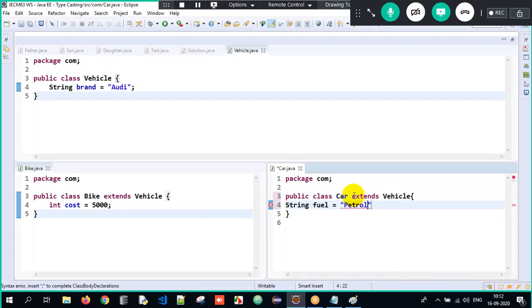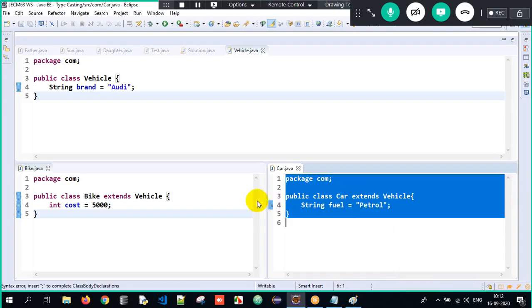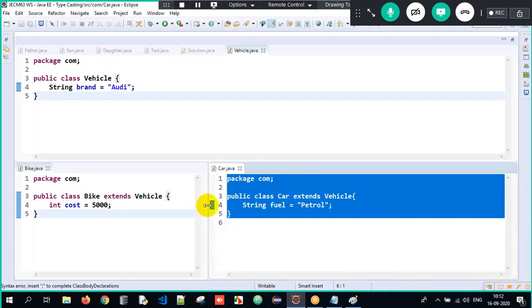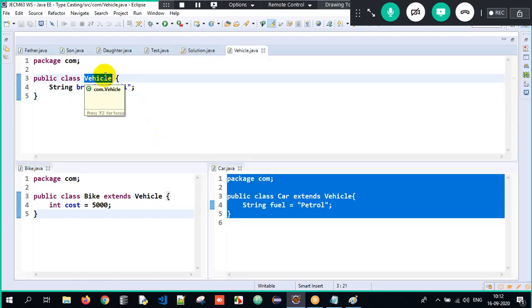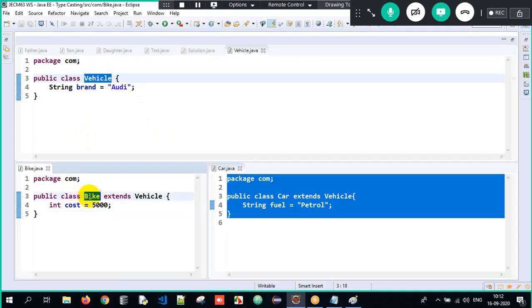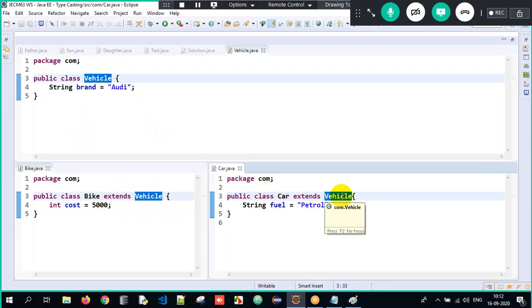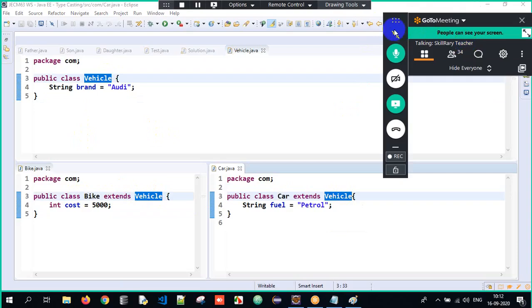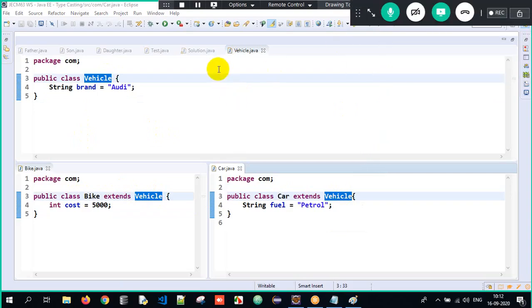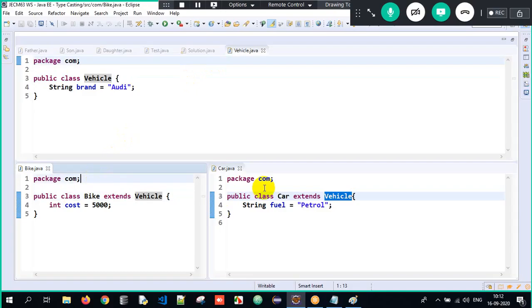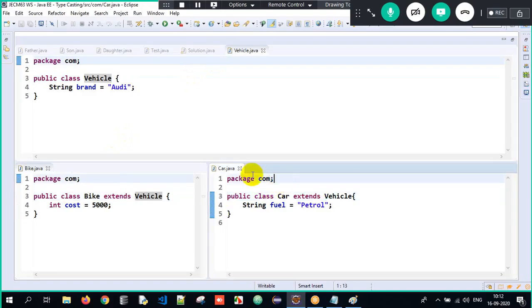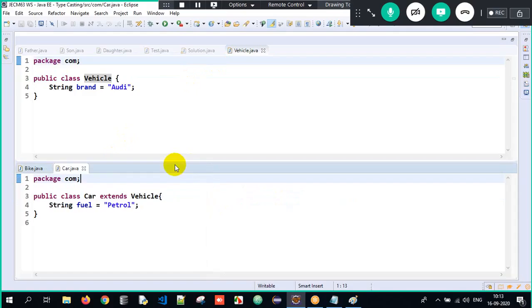Okay, right. So what kind of relationship is this? Now if you give me wrong answers, I'll come and slap. It's simple. Very simple, guys. Sir, one superclass called Vehicle. Bike is also inheriting Vehicle, Car is also inheriting Vehicle. Sir, one superclass and multiple subclasses is an example of hierarchical inheritance. Very good. I hope everyone got it.